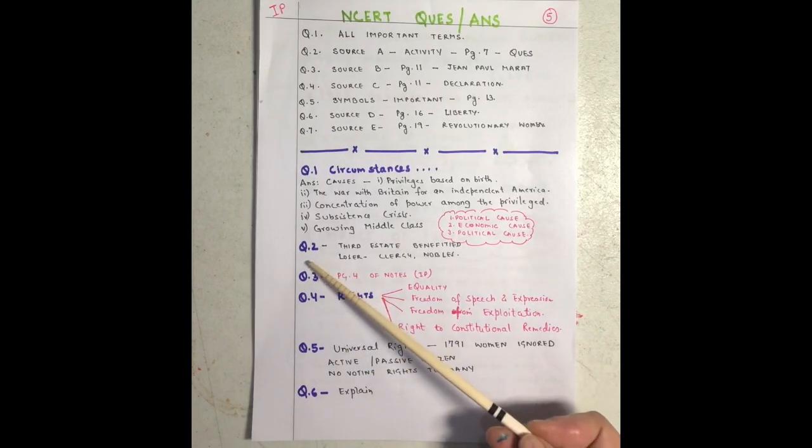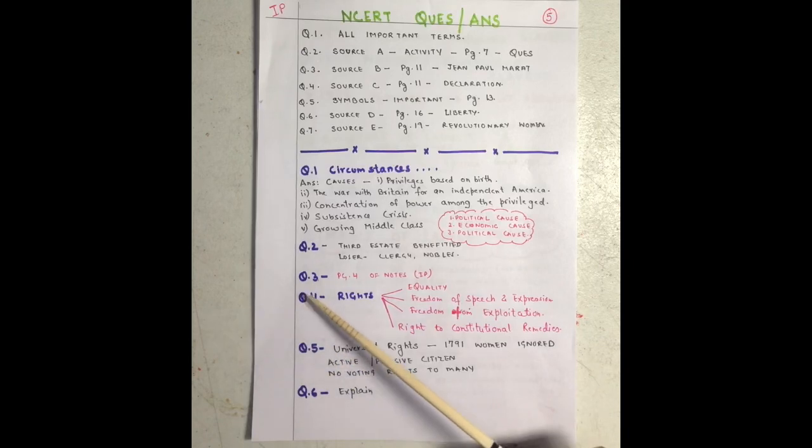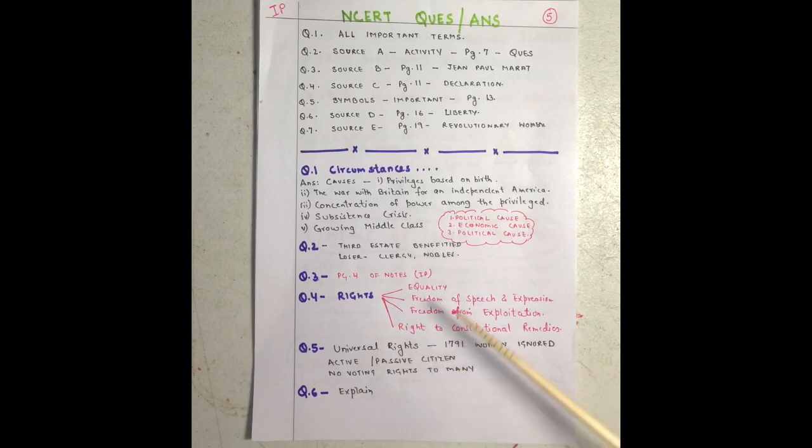Then comes your question number 2, which was: who most benefited, the Third Estate? Question number 3, I've already talked to you about on page number 4 of the notes. The point is there about your justice and liberty. Then we come to question number 4. It talks about the rights. In the notes I've explained the rights very nicely. So equality, freedom of speech and expression, freedom from exploitation, right to constitutional decision.